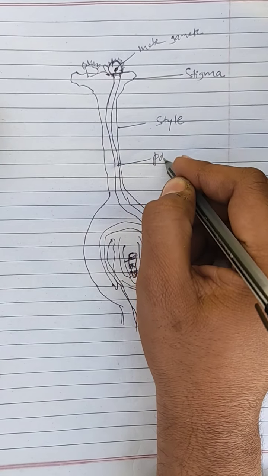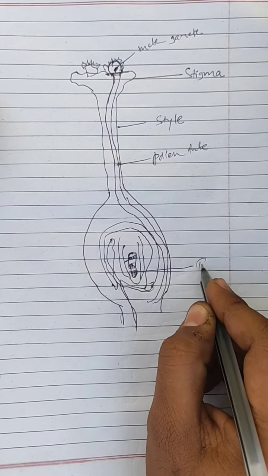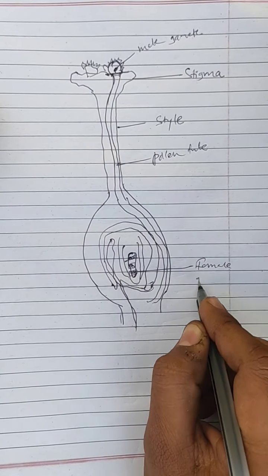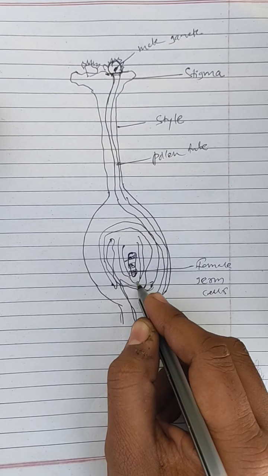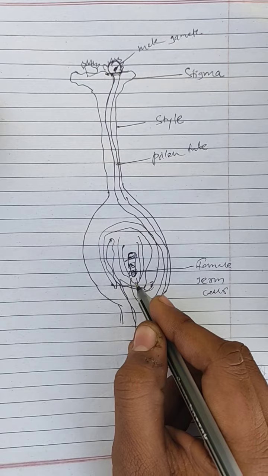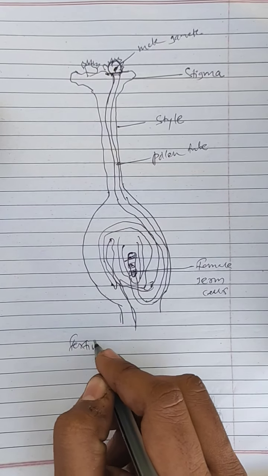So this is our pollen tube. It will reach the female gamete, which is present here, the female germ cell. So the male gamete will enter from the base and fertilization will occur.